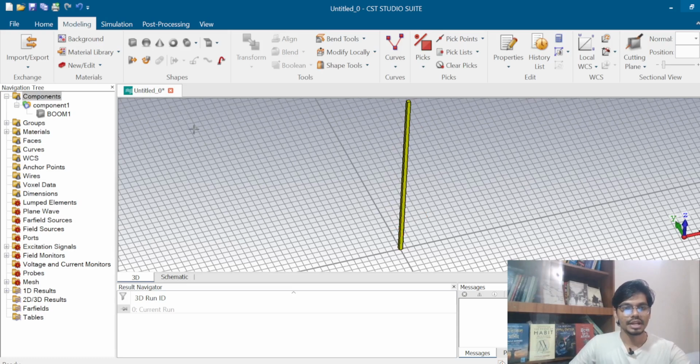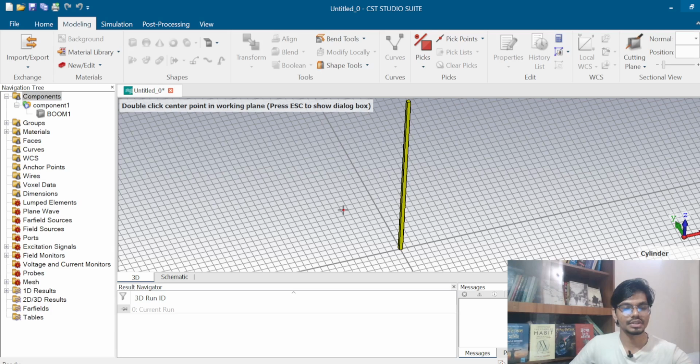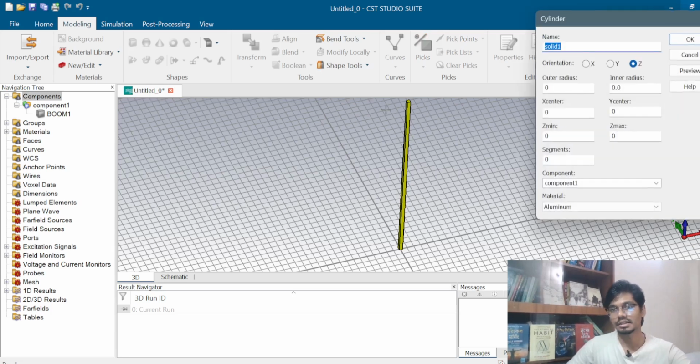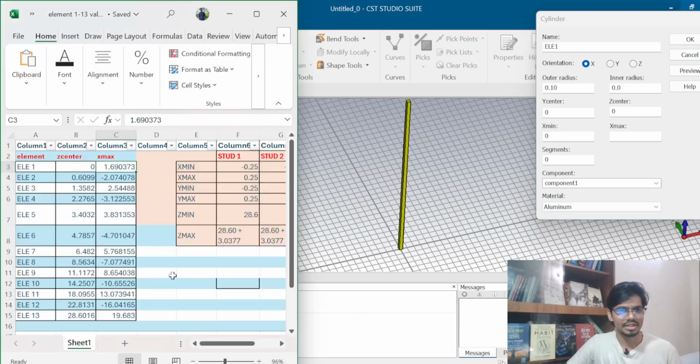For taking the elements, I have to go to the cylinder and press ESC, then give the name element 1, and orientation will be X, and outer radius will be 0.10. For the 13 elements, our outer radius will be the same, but the Z center and X max will vary. For element 1, Z center will be 0 and X max will be 1 point something. For reducing the time, I just wrote all the element numbers in Excel so that I can easily copy it.